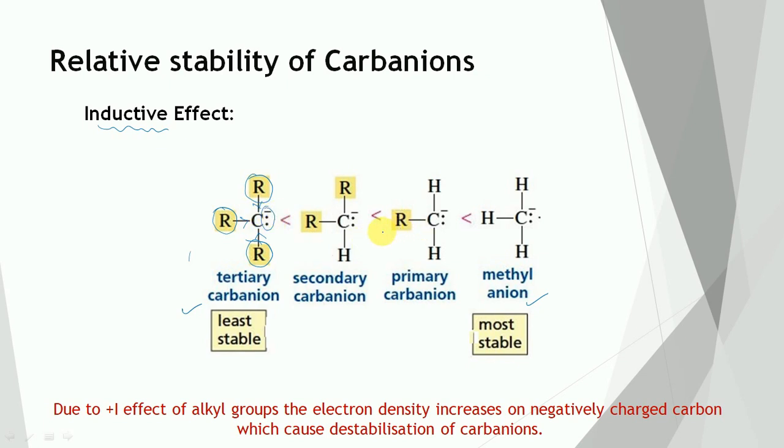As we move towards secondary and primary carbanions, the inductive effect decreases. In the case of the methyl carbanion, there is no alkyl group, so the inductive effect is almost nil. So the methyl carbanion is the most stable, and the tertiary carbanion is the least stable.